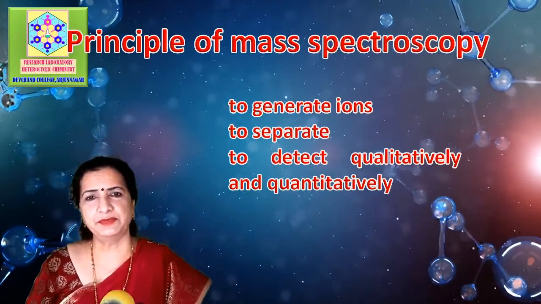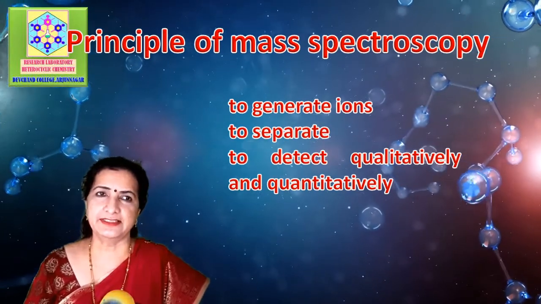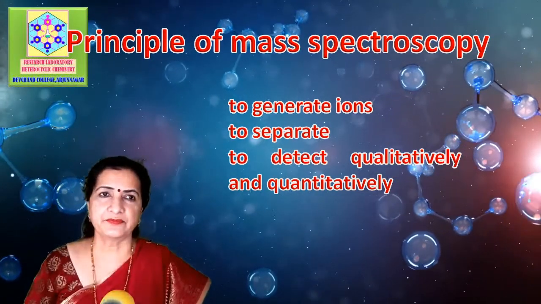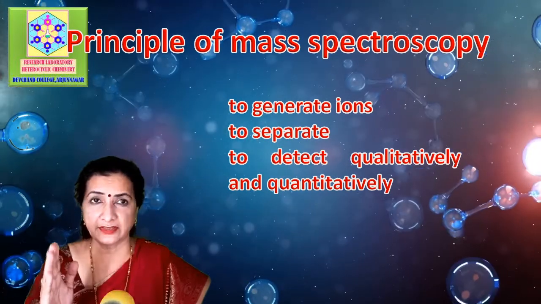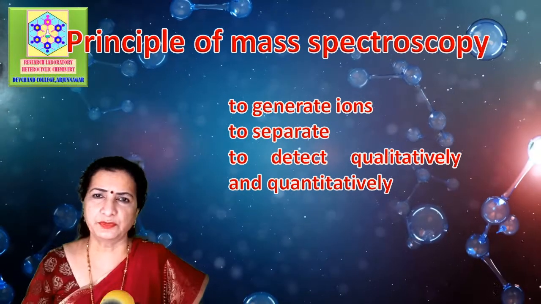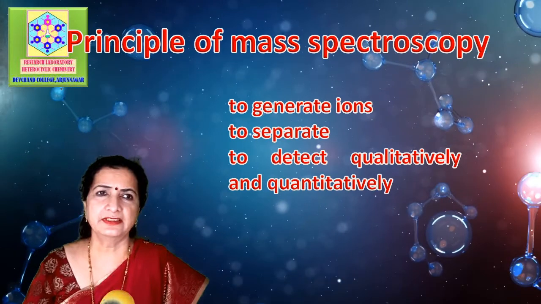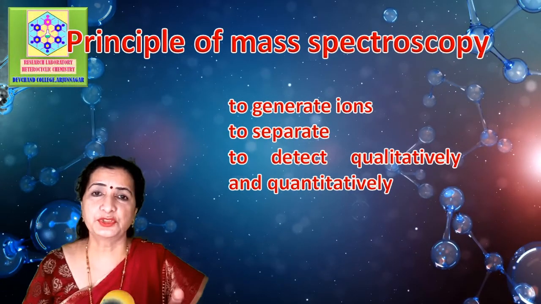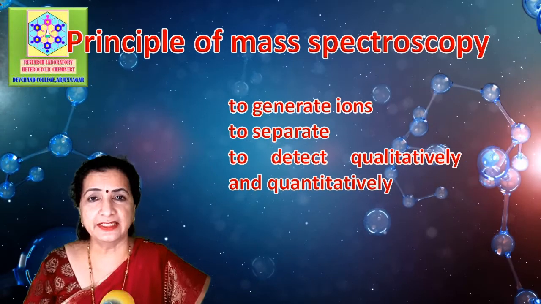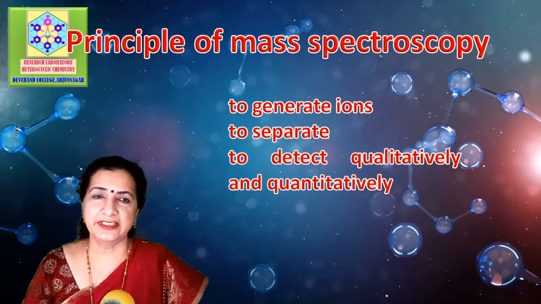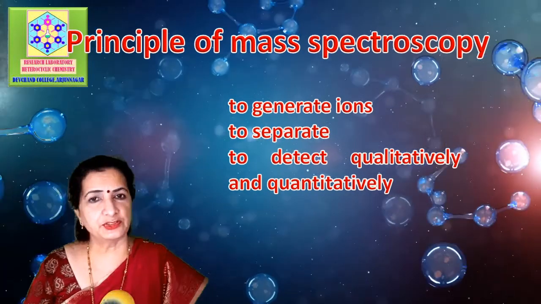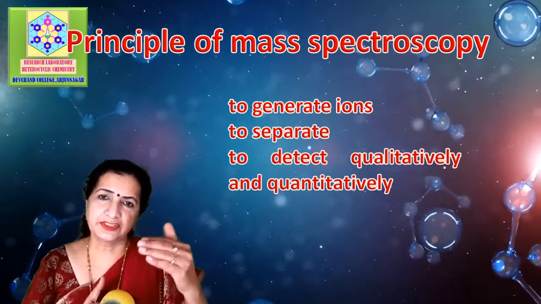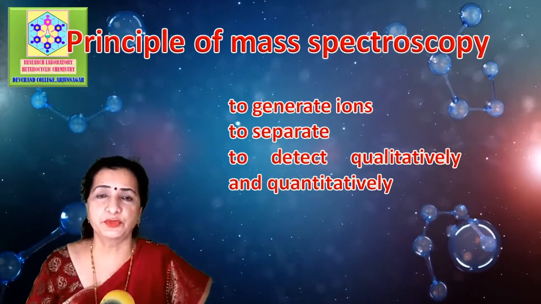The principle of mass spectrometry is that there is a generation of ions from either an inorganic or organic sample by any suitable method, and separating these ions by their mass to charge ratio, and detecting them qualitatively and quantitatively by their respective mass to charge ratio and the abundance, the proportion in which the ions are produced.